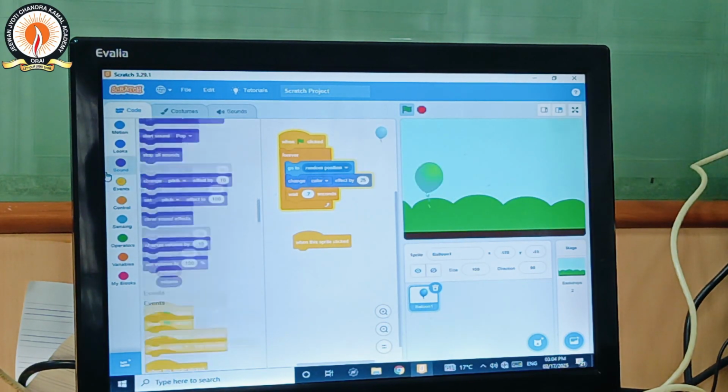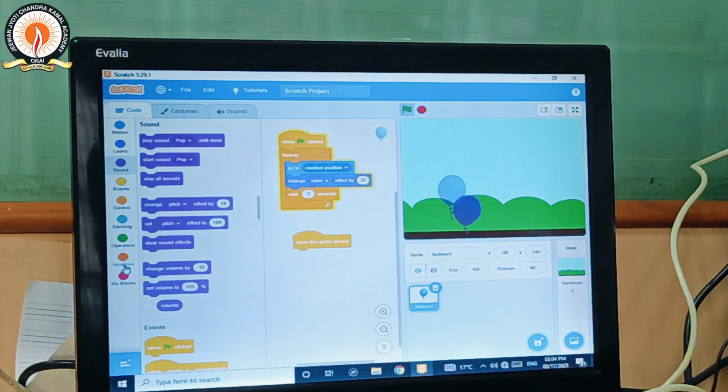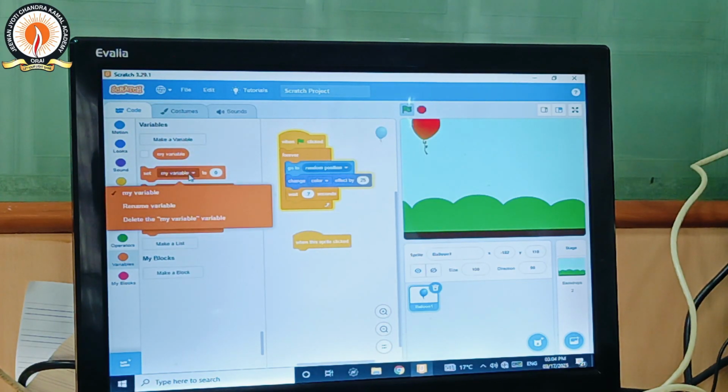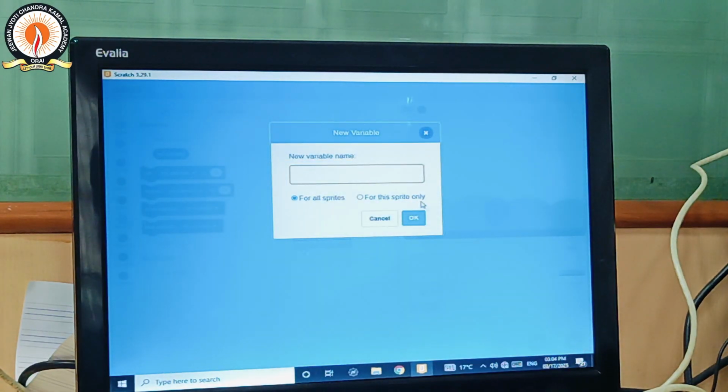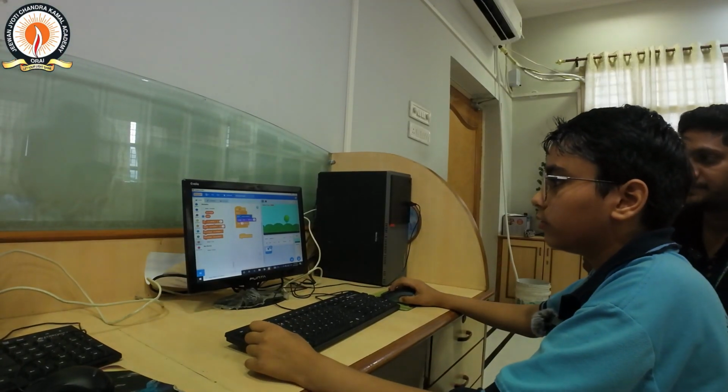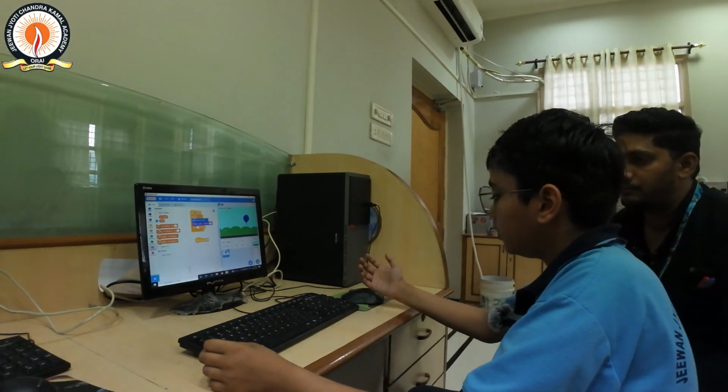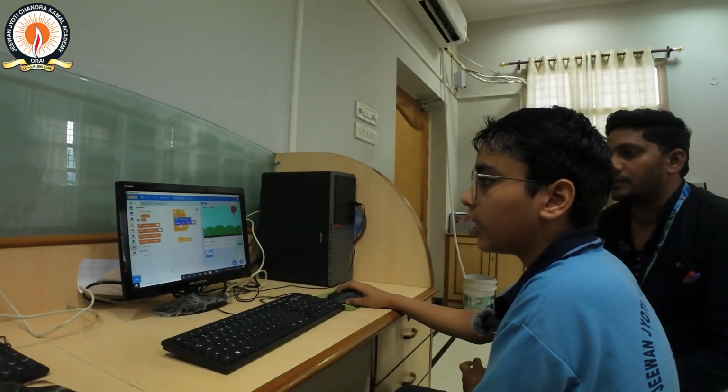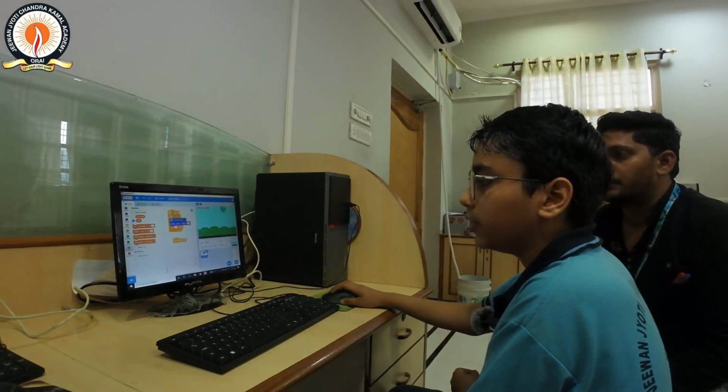Firstly we go in the variables. Here is no variable related to score, so we have to make a variable named score for this sprite only. So when I click on the sprite, the score will go up. Yes, by this. So we drag change score by 1 from there.